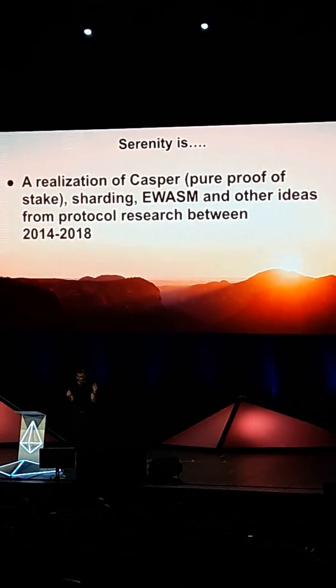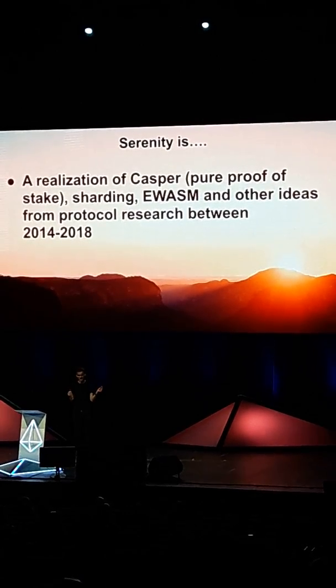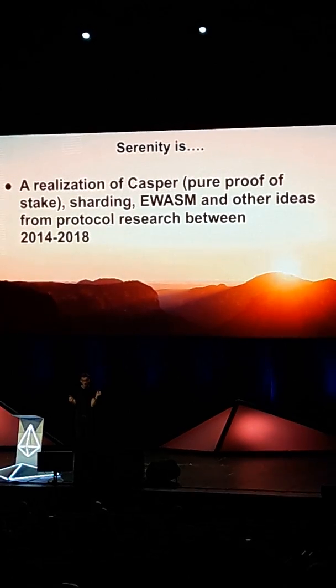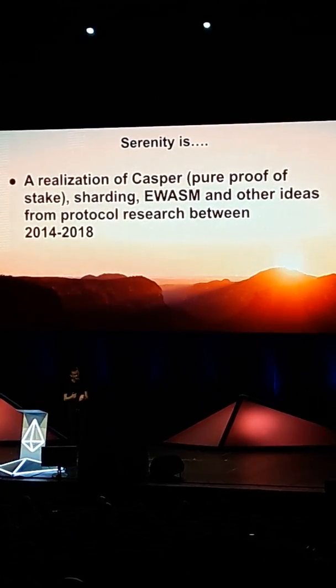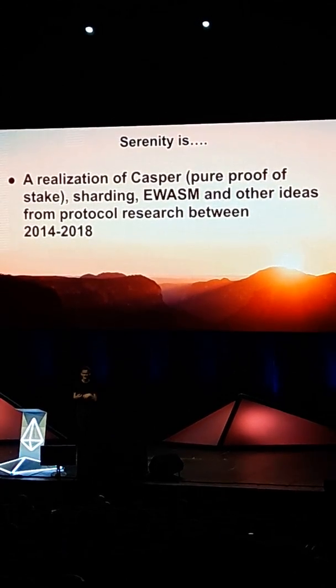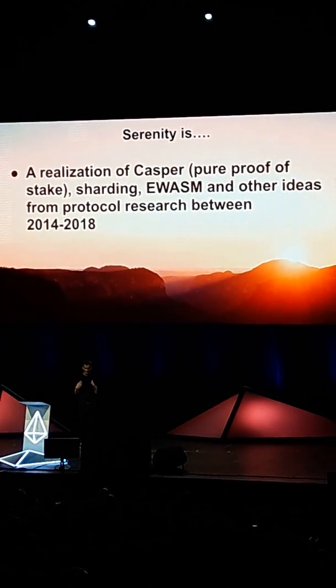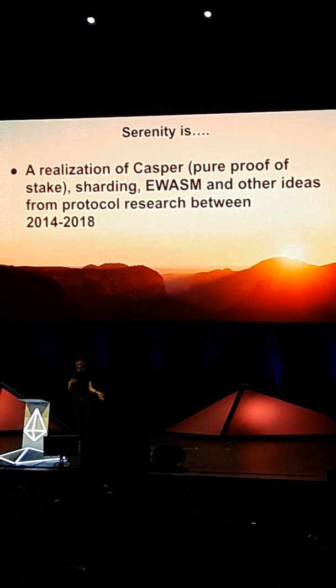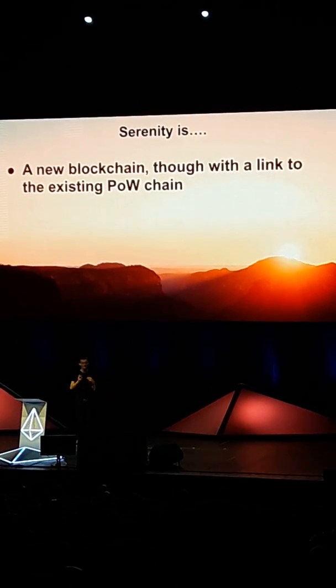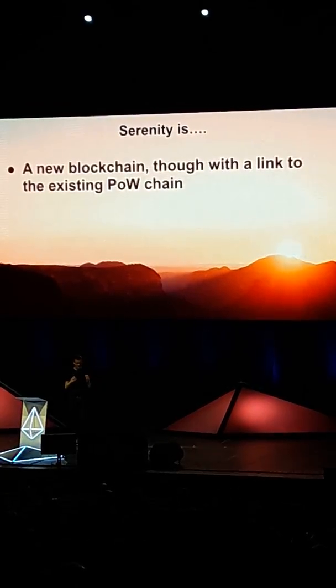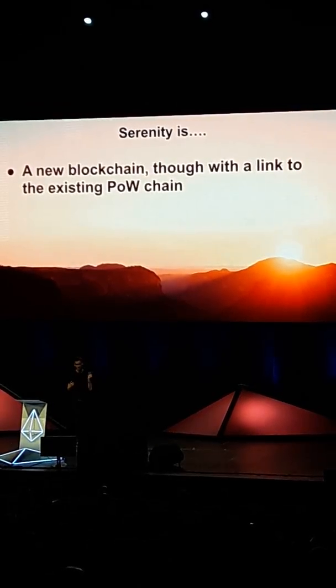So this includes Casper, and not just hybrid Casper, 100% organic, genuine, pure Casper. Sharding, EWASM, and all of these other kind of protocol research ideas. This is a new blockchain in the sense of being a data structure, but it has this kind of link to the existing proof of work chain, right?